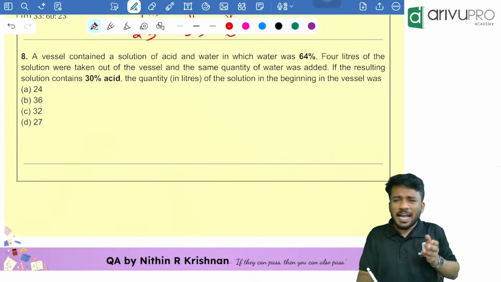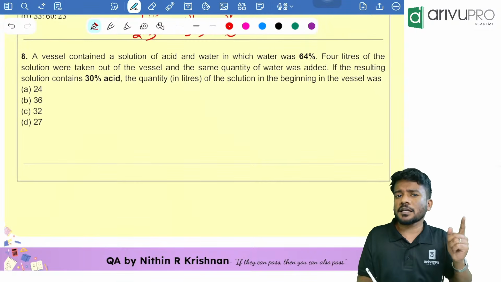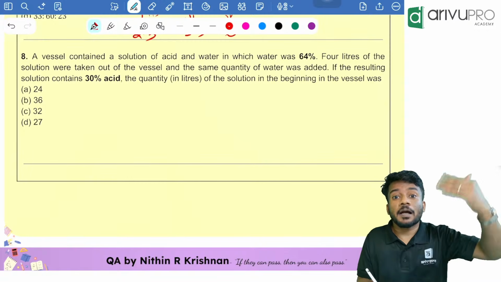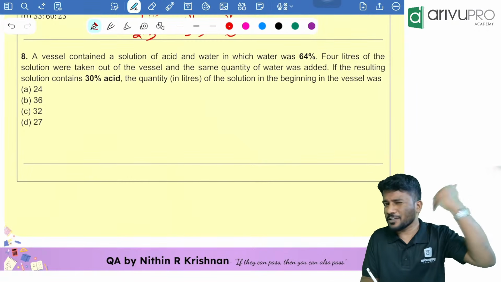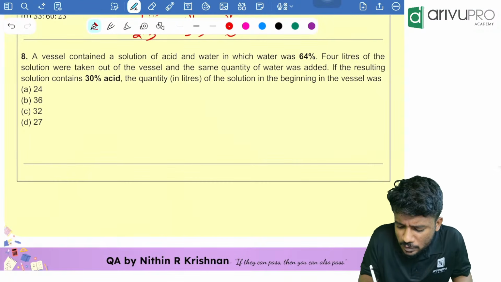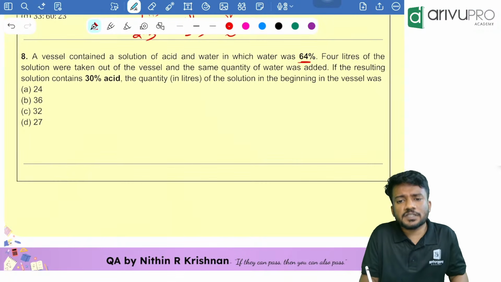A vessel containing... I have already solved in another method. I think it is available in our complete chapter 1 complete video which we already uploaded. You can use that. A vessel contained a solution of acid and water in which water was 64%.